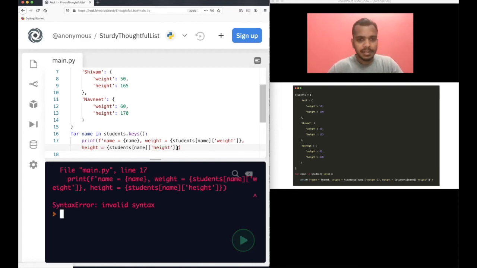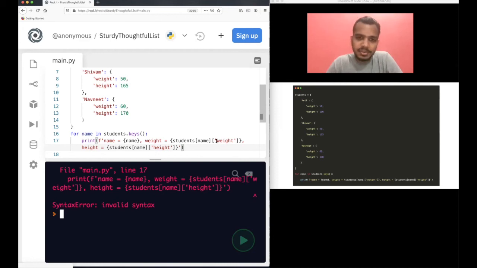I'm getting an error because I have not closed it, right? Invalid syntax. Really? Let me check it again. Name equal to name, this is right. Weight equal to student name weight, this is right. Okay, I got it. This is quite tricky. You will see that everything is right here. So why invalid syntax? I will tell you one thing.